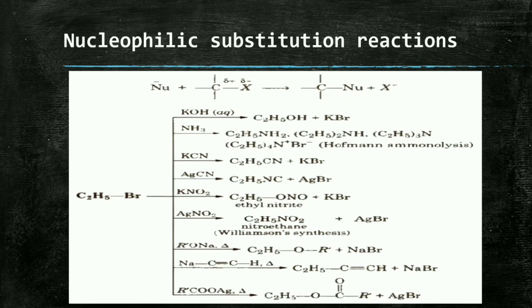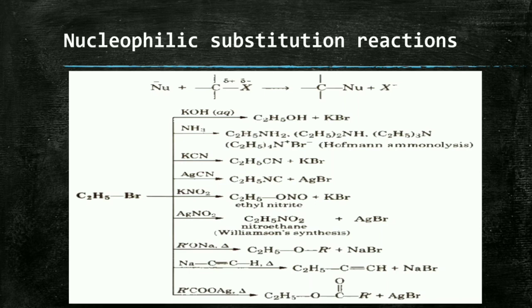The next reaction is ethyl bromide with KNO2, giving ethyl nitrite, C2H5ONO, plus KBr. ONO, so it is nitrite. Next, ethyl bromide reacts with AgNO2, giving nitroethane plus AgBr. Then ethyl bromide reacts with sodium ethoxide, RONa, giving an ether, C2H5OR, plus NaBr.